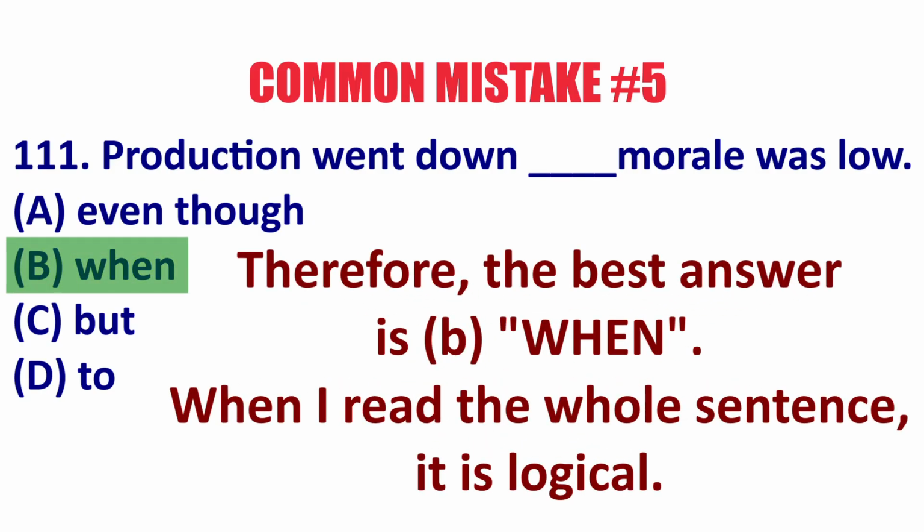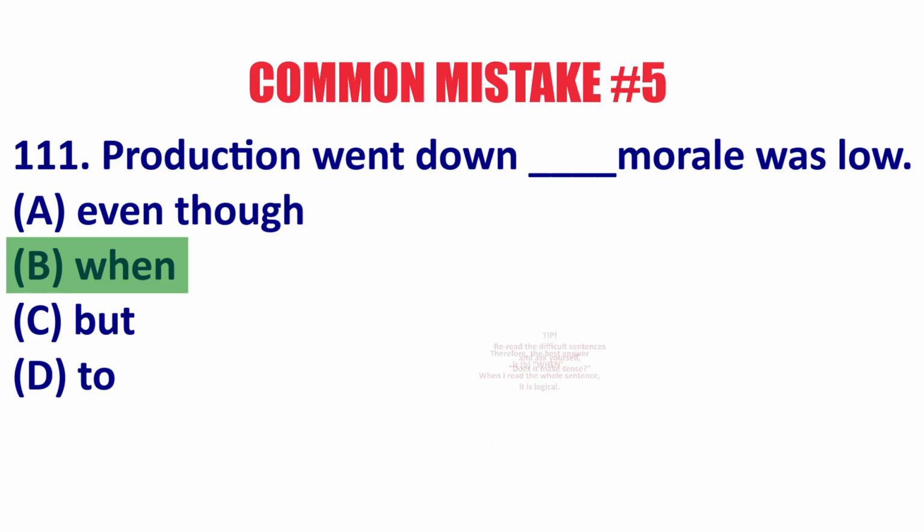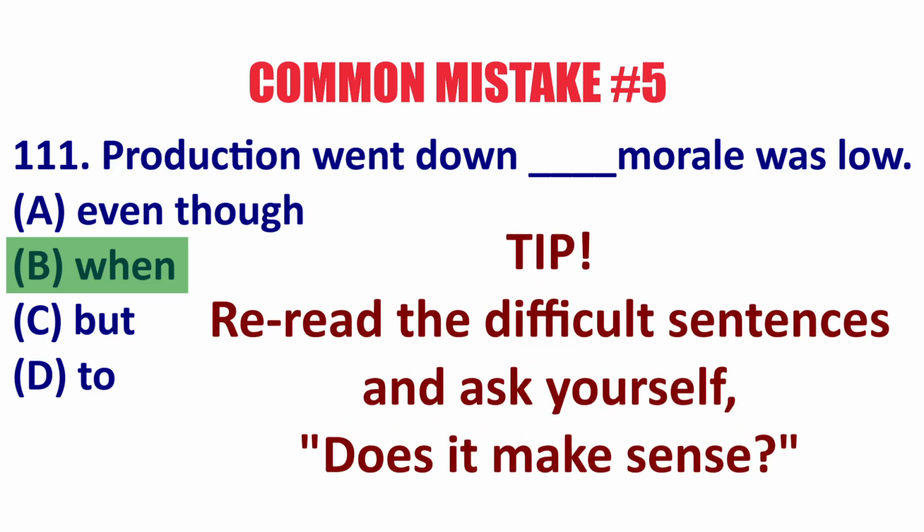Therefore, I say this is strange to pick even though. And I say, what about when? And I say it again, production went down when morale, employee satisfaction, was low. Yeah, that's logical. So I caught this and I'll pick B now. So reread the sentences, especially if you're only using grammar at first.